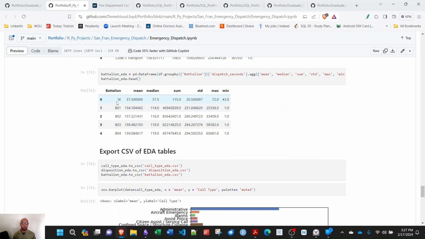That's nice. Didn't have to put a sort values in there. You can see the mean, median, sum, standard deviation, max, min for each battalion. I thought sum might be important just so you could see which battalion in total is taking up the most call time. I'm trying to think about this from the fire department, the dispatch's point of view.